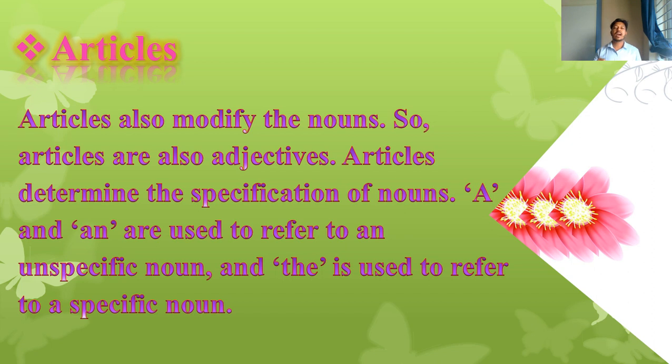Articles determine the specification of nouns. A and an are used to refer to an unspecific noun, and the is used to refer to a specific noun. From your childhood, you have used articles many times, so there is no need to explain what an article is, but keep this in your mind, that articles are also adjectives. Okay. So here is the next.